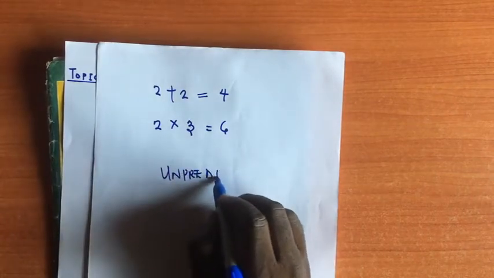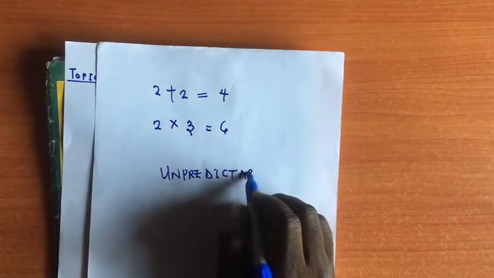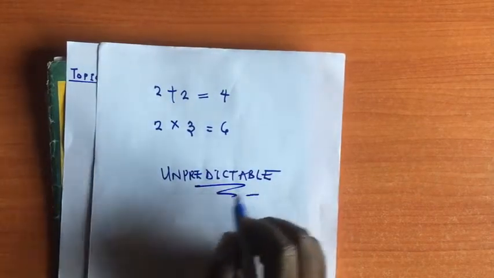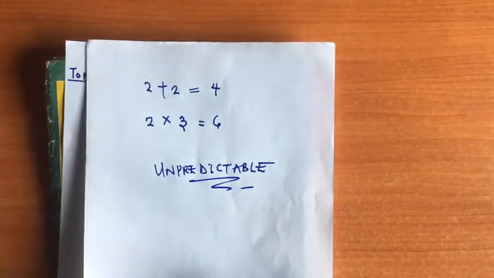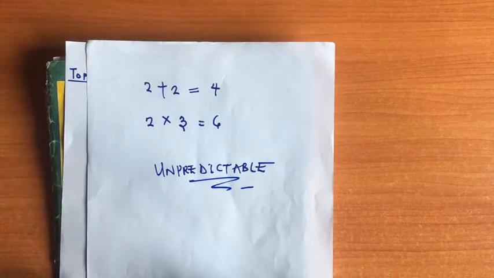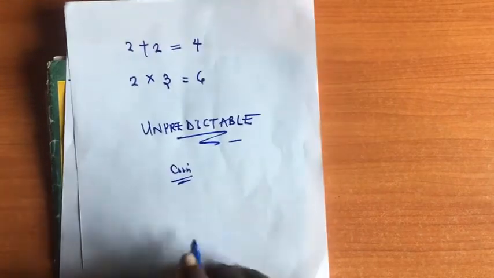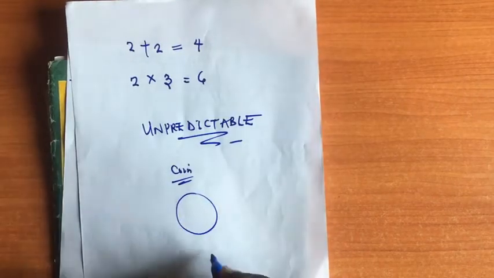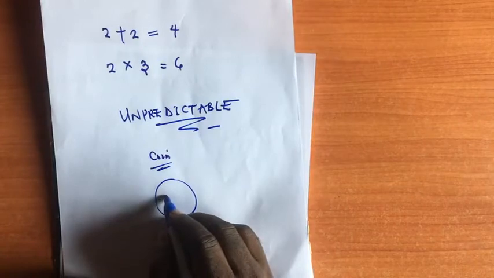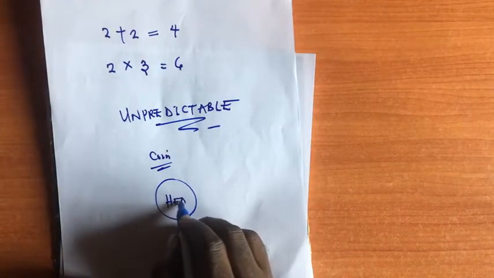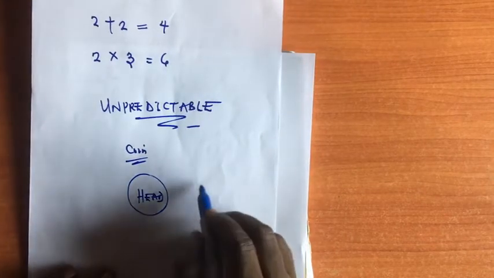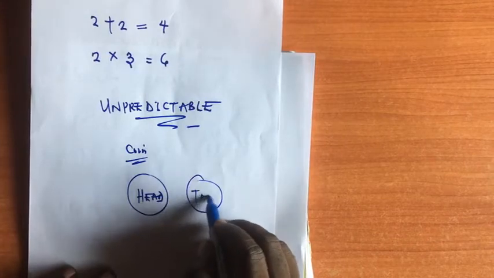unpredictable. For instance, if you flip a coin, it either comes up with the head, or the tail.